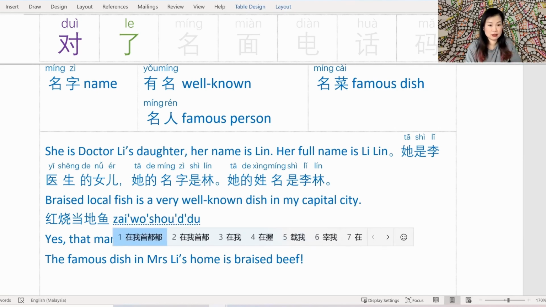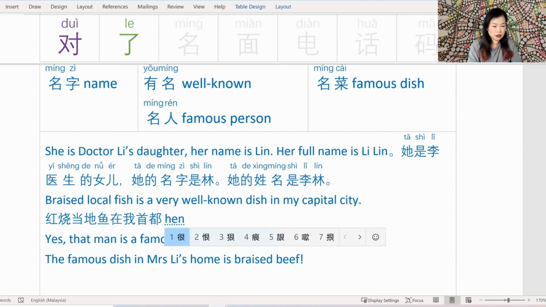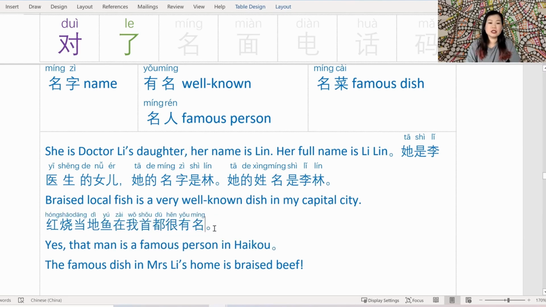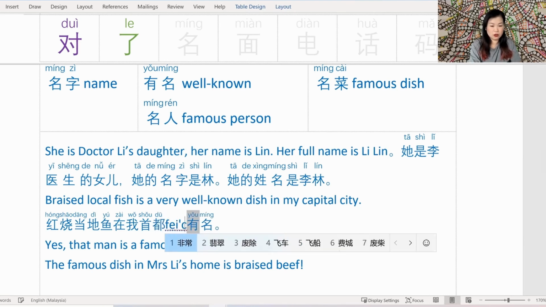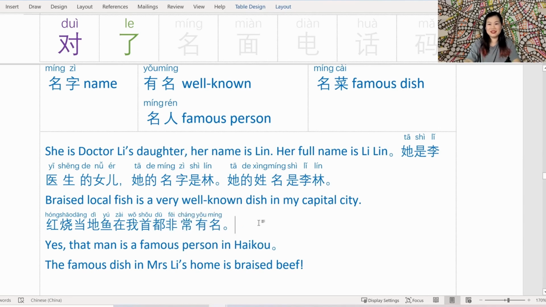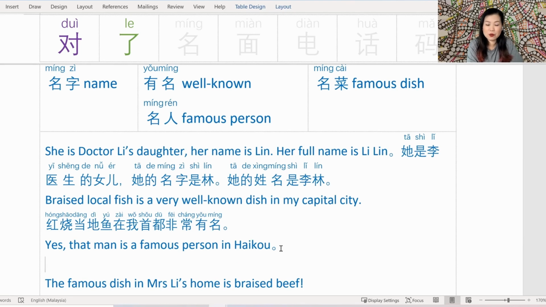So in my city, the 很有名. Actually, it's not just 很有名. It's extremely well-known. So let's upgrade this to 非常. There we go. That's a much more exaggerated sentence. 红烧当地鱼在我首都非常有名.